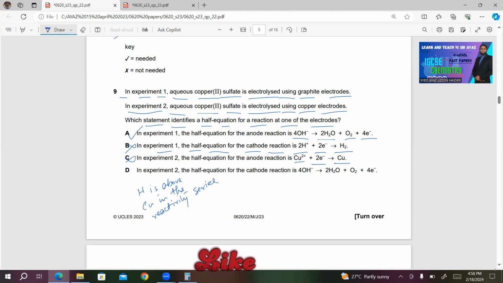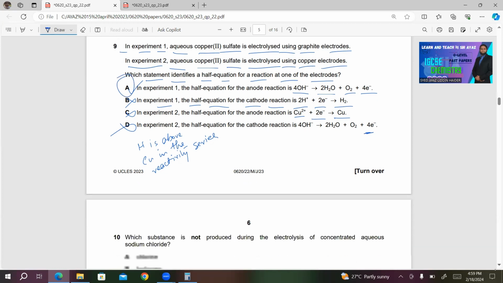Choice D: in experiment 2, the half equation for the cathode reaction is 4OH- gives 2H2O plus O2 plus 4 electrons. At the cathode, we have reduction, not oxidation. This is the loss of electrons taking place at the cathode. So this is also incorrect. Obviously, A will be the right answer in this case.